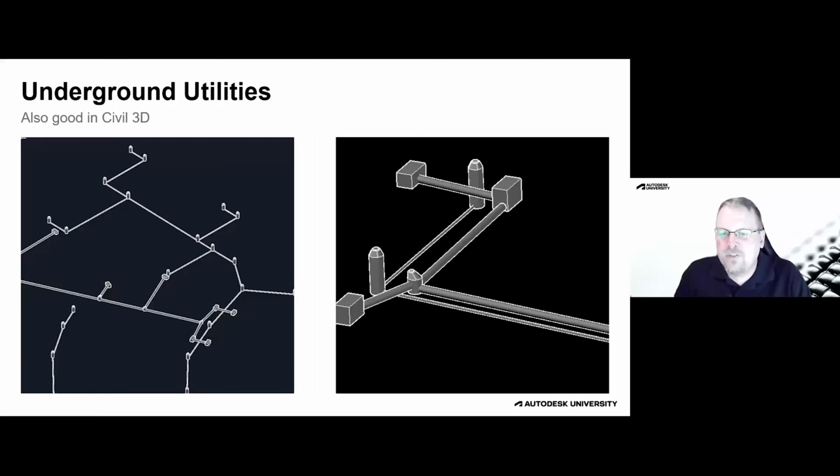Inside of a treatment facility itself, maybe not. Maybe the pipes going between the buildings, we can model with Civil 3D. But within the building itself, you probably want to stay away from Civil 3D for those. But for the distribution, the site layout utilities, that's where you're going to be using Civil 3D for the utilities.